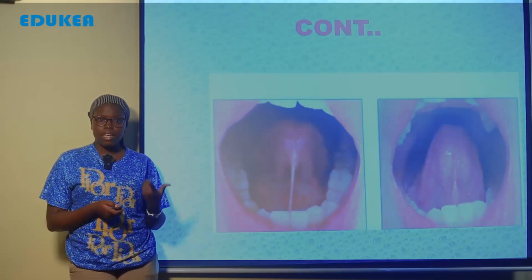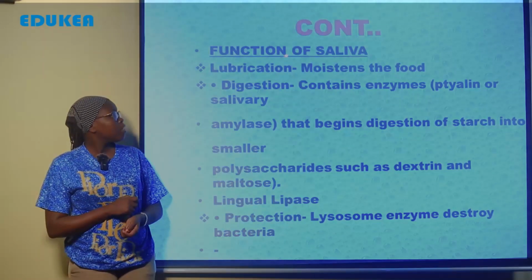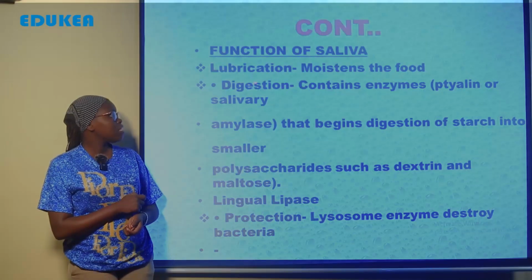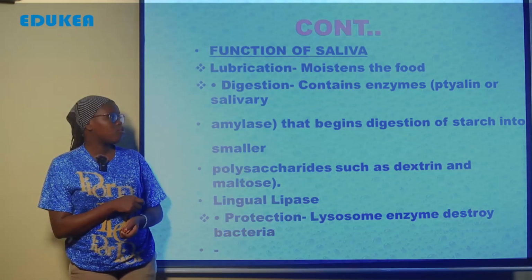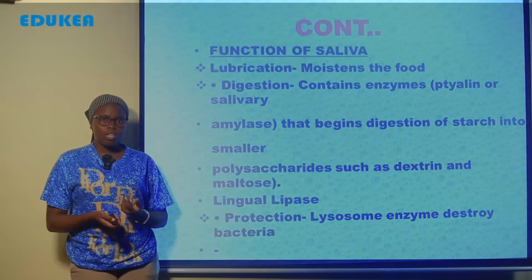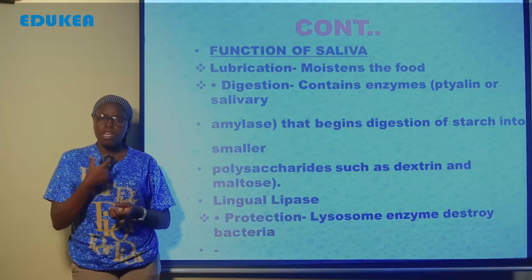Now let us see the functions of saliva. First one is lubrication. It moistens the food. Saliva contains water and also mucus, so it acts as a lubricant. When you take food into the mouth, saliva helps to soften the food so that it can be easily swallowed.